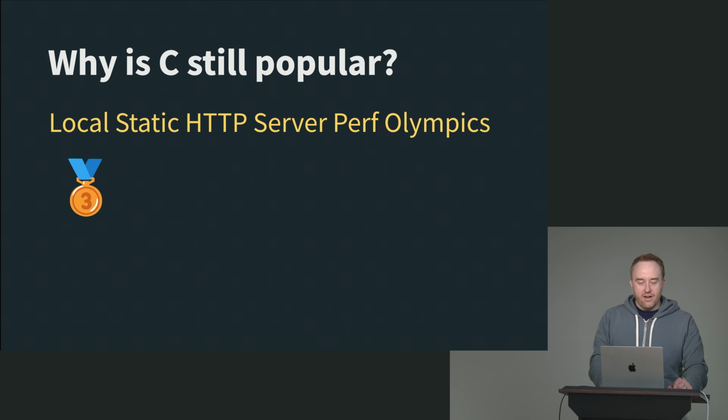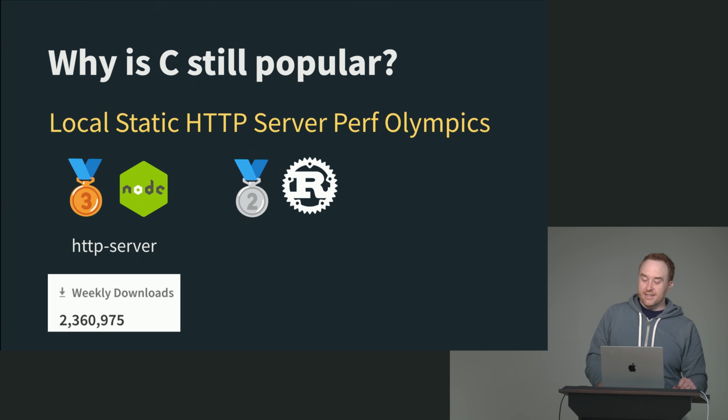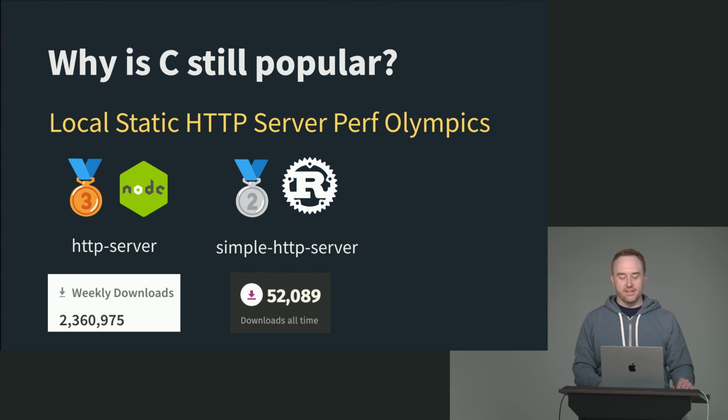So in third place with the bronze, we had Node.js. This is Node's HTTP server package. This has about 2.3 million weekly downloads. It's extremely popular. It's the most popular way to do a static HTTP server in the Node.js ecosystem. In second place with the silver medal, we have Rust. Rust's most popular alternative is simple HTTP server. Rust has a much smaller ecosystem than Node.js, only 52,000 all-time downloads, let alone weekly.